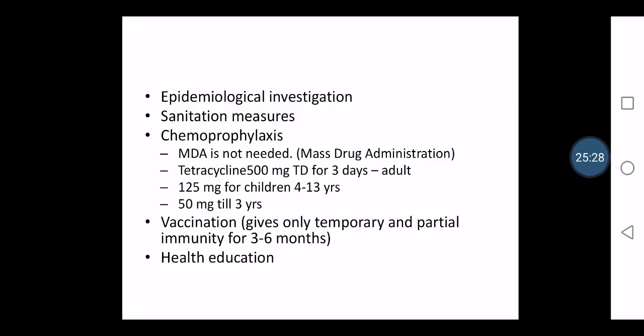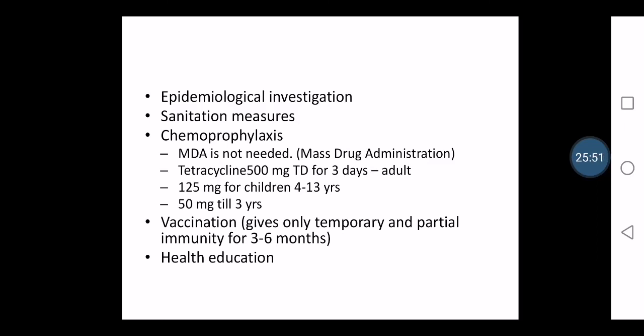Last but not least, we can give health education to the people. It is much more important, because as we all know, prevention is better than cure, and there is no proper cure or vaccination which is very effective for lifelong immunity. So the only thing is we can prevent it by health educating the people.